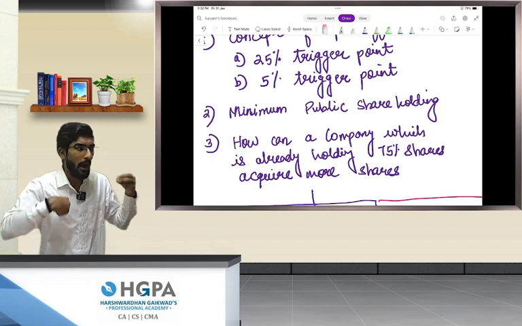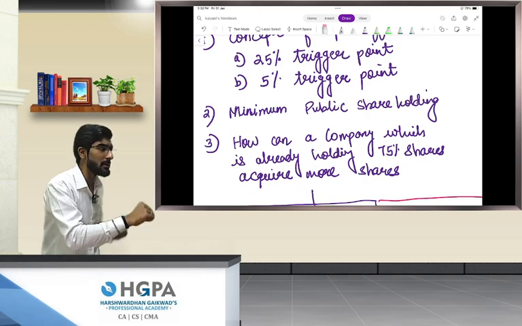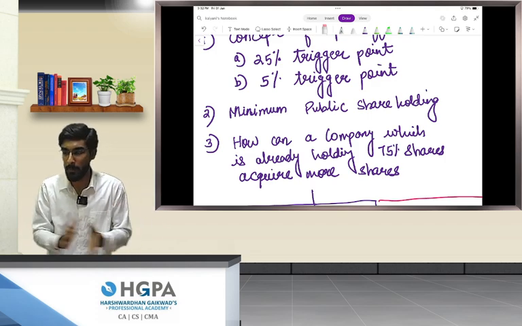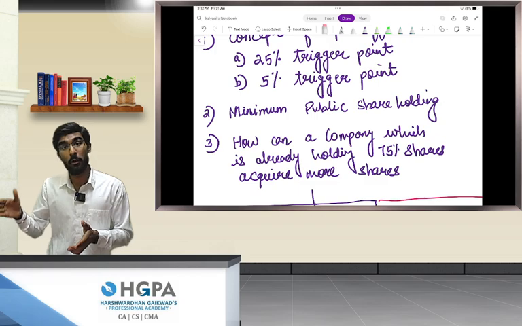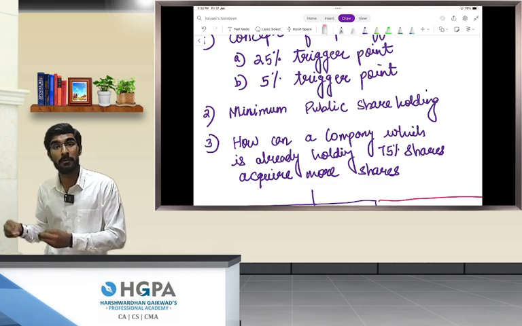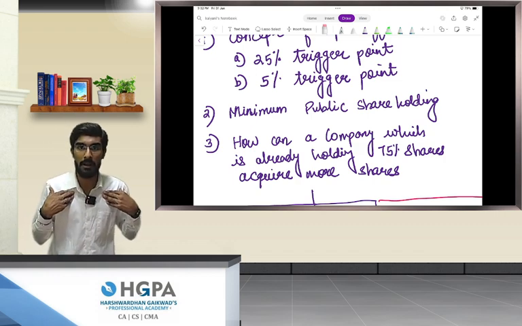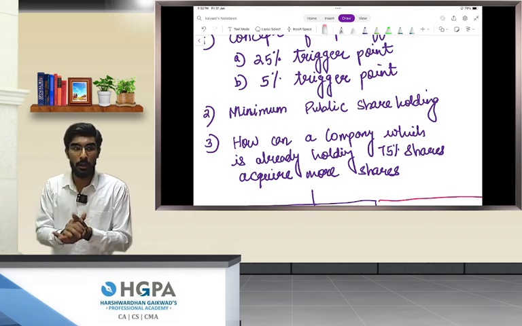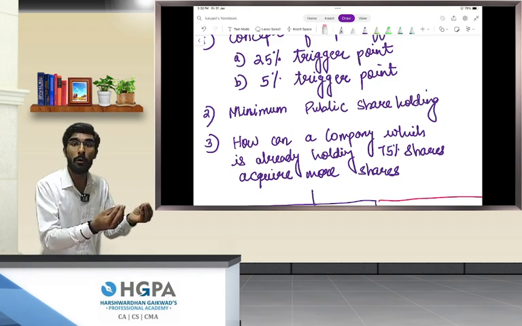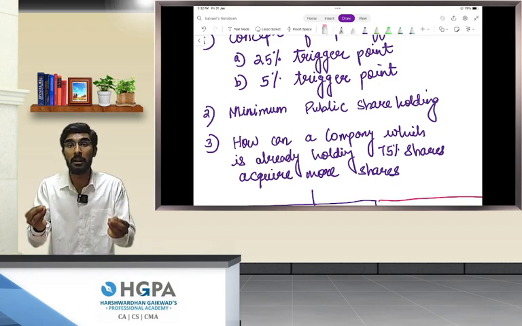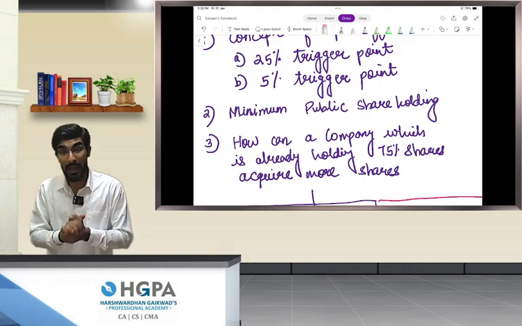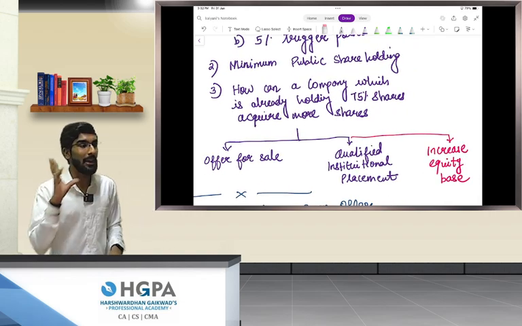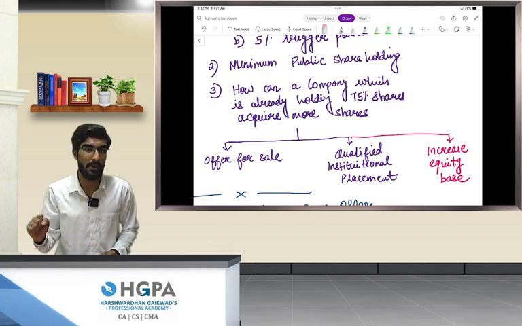Suppose after acquiring 20%, 30%, 20%, 30%, his acquisition totals 75% right now. Minimum public shareholding says it should be 25% with the public. So, 75% is with me, 25% is with the public. I cannot hamper this limit. If at all I want to acquire more shares of the public, what conditions am I required to follow? There are 3 exceptions in which you can acquire more shares in addition to 75% shares.